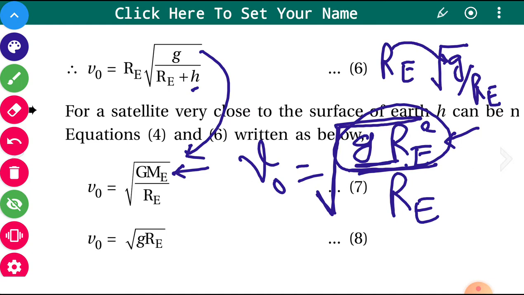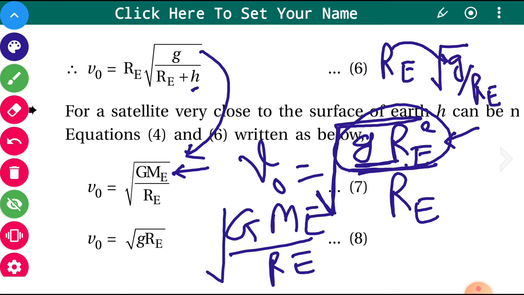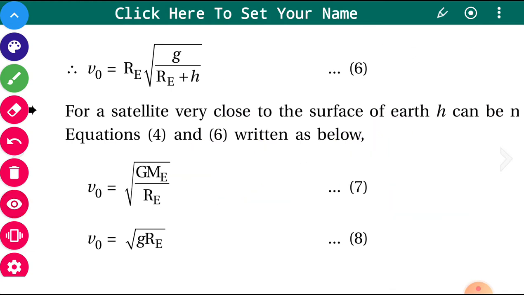So instead of g Re square, we can write GMe upon Re. So v0 is equal to the square root of capital GMe upon Re.